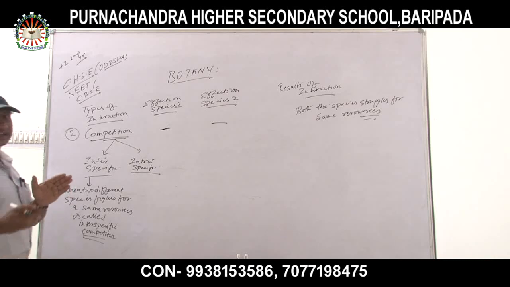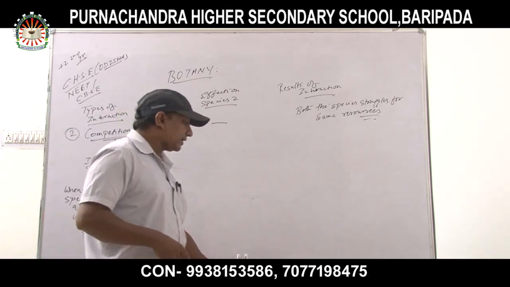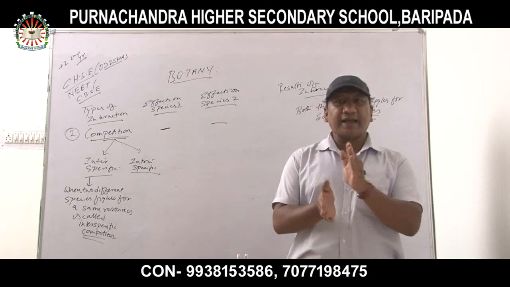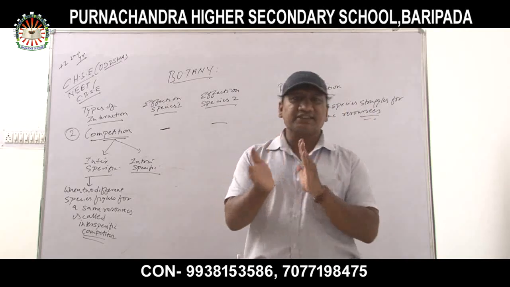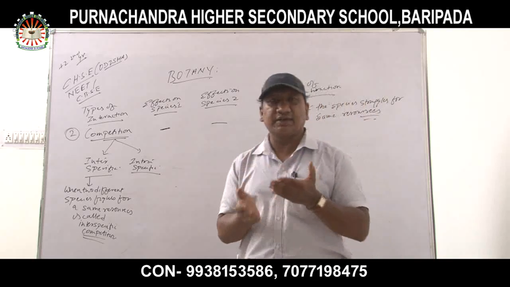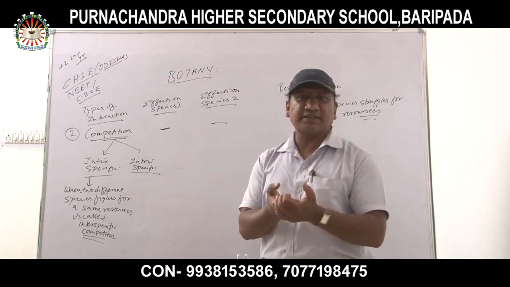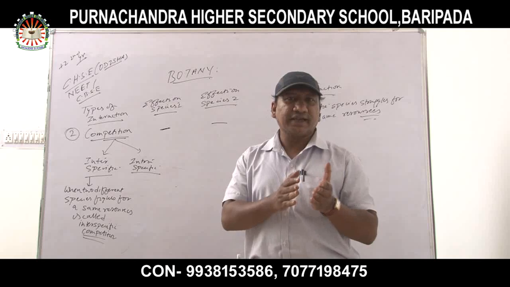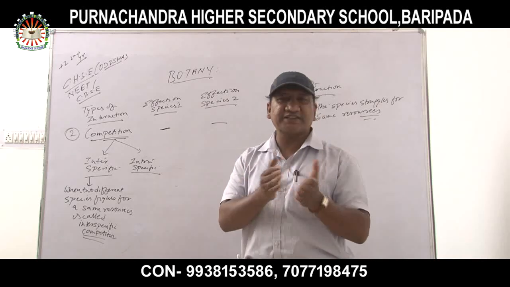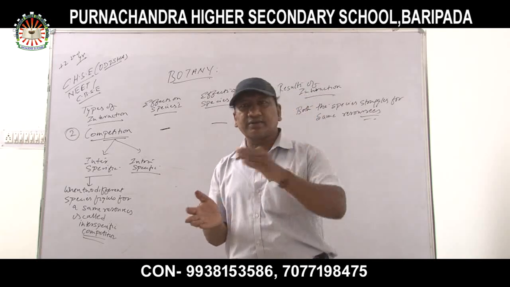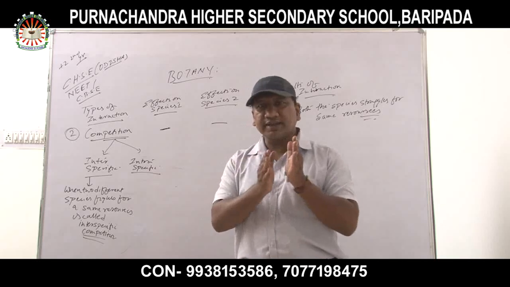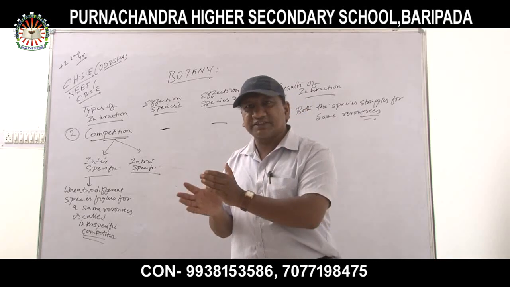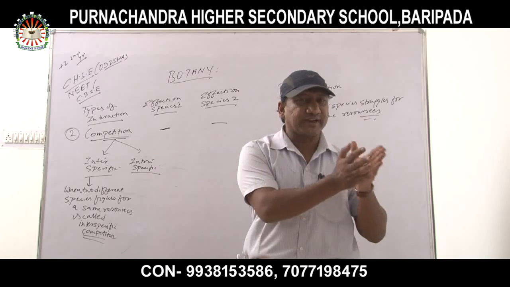Which is the best example of interspecific competition? The best example of interspecific competition is lion and tiger. Though they have the same genus, they vary in species. For example, the scientific name of the lion is Panthera leo, and the scientific name of the tiger is Panthera tigris. The genus is the same, but the species are different. One is leo and another one is tigris. So both are different species fighting for the same resource.